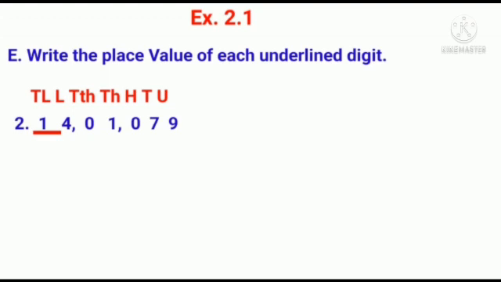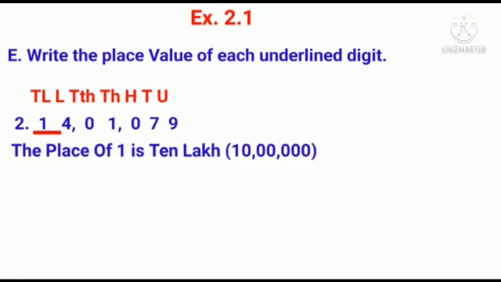What do you observe, children? That the underlined digit 1 is in 10 lakh place. So, the place value of 1 in 10 lakh place is 10 lakh. Let us see the next number.